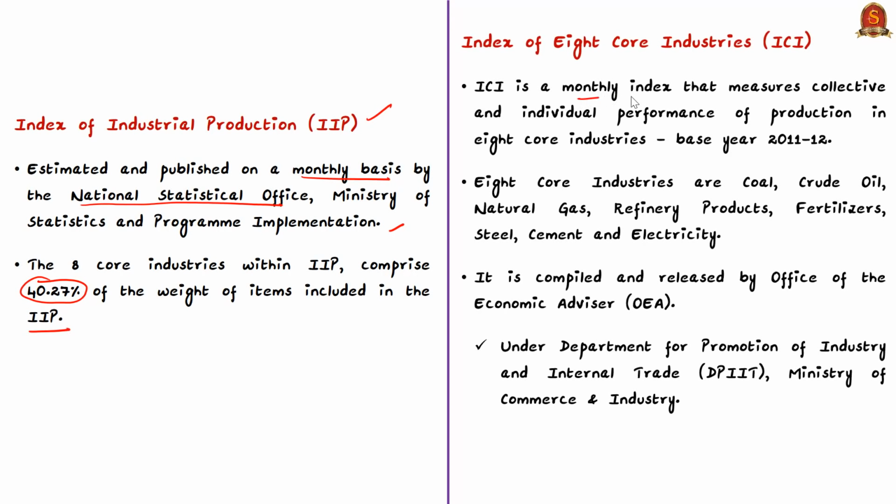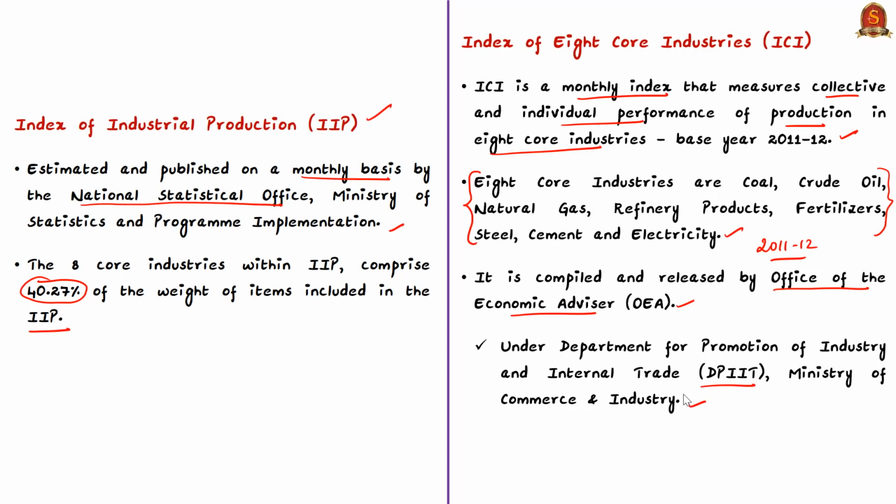Now you come to the Index of 8 core industries. It is a monthly index which is called a production volume index. This index measures the collective and individual performance of production in 8 core industries. When we say 8 core industries, this refers to the coal industry, crude oil, natural gas, refinery products, fertilizer industry, steel industry, cement and electricity. It is calculated with reference to the base year, which is 2011-2012. Now, who compiles and releases this index? It is compiled and released by the Office of the Economic Adviser under the Department for Promotion of Industry and Internal Trade of the Ministry of Commerce and Industry.